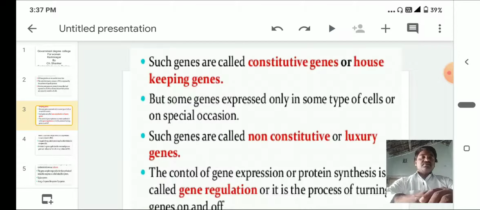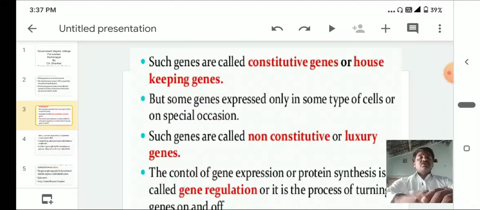Generally, for example, Krebs cycle enzymes, electron transport chain enzymes, active proteins, glycolysis enzymes, glycogen synthetase enzymes, and lipid synthetase enzymes. These are all enzymes we need in day-to-day life, so these enzymes are under the control of constitutive genes or housekeeping genes. But some genes are expressed only in some types of cells or on a special occasion.